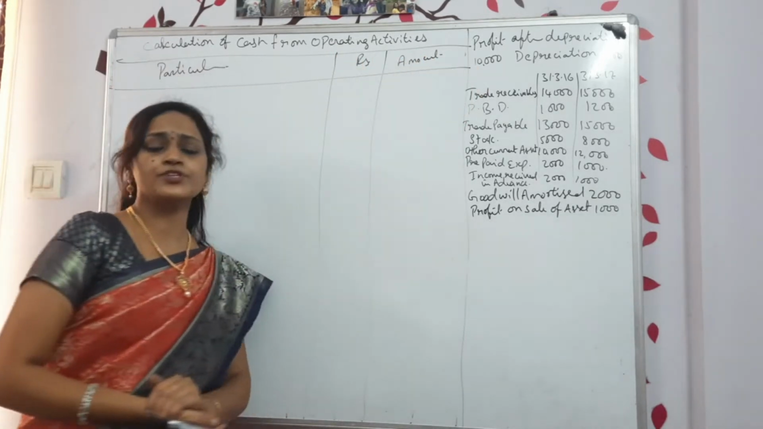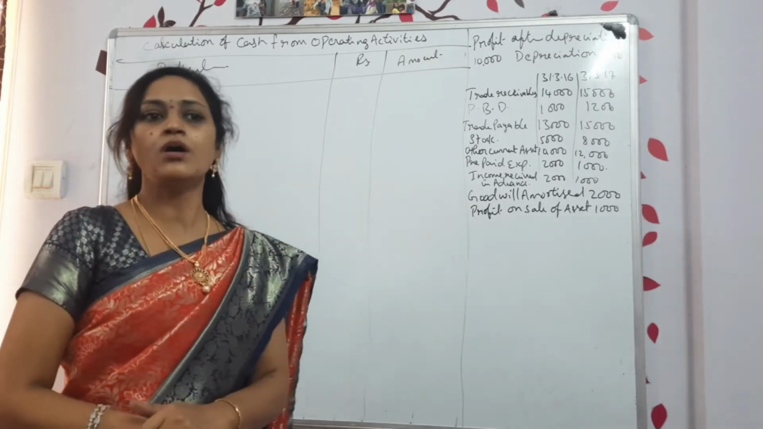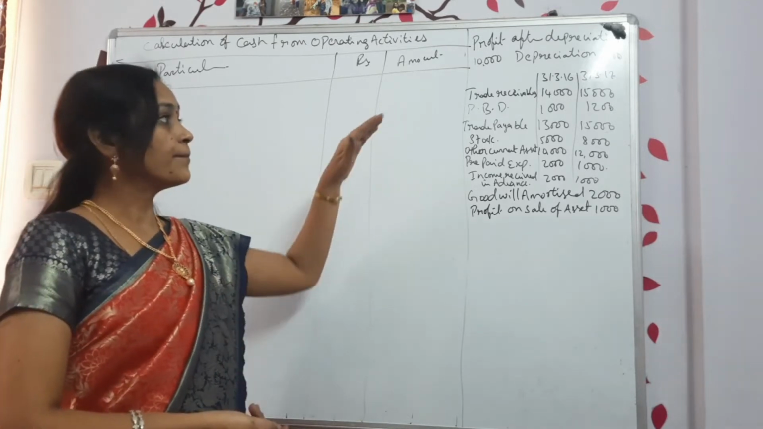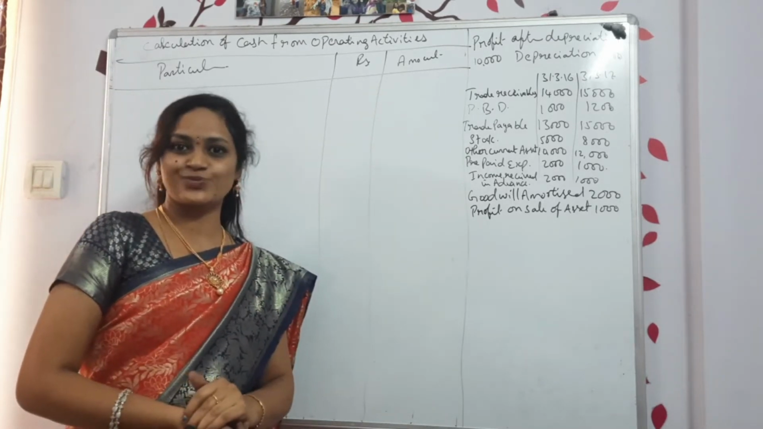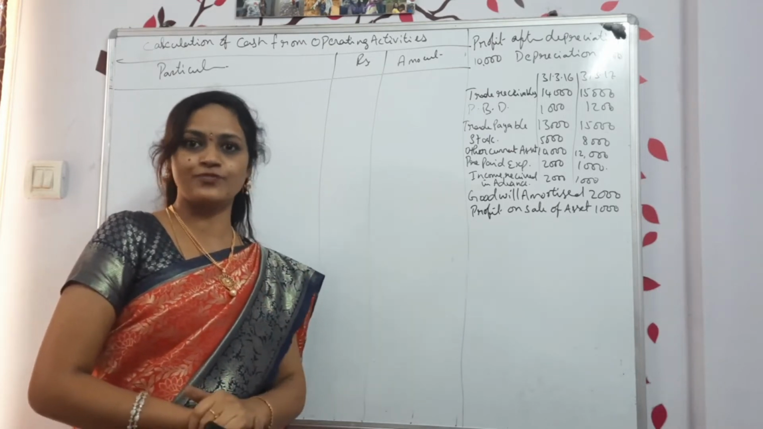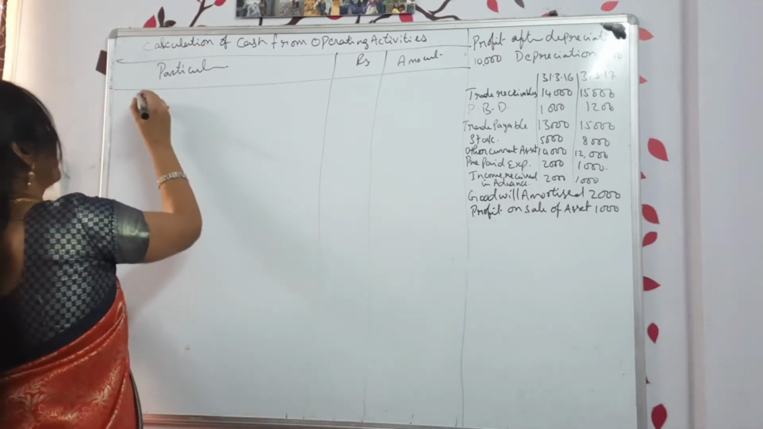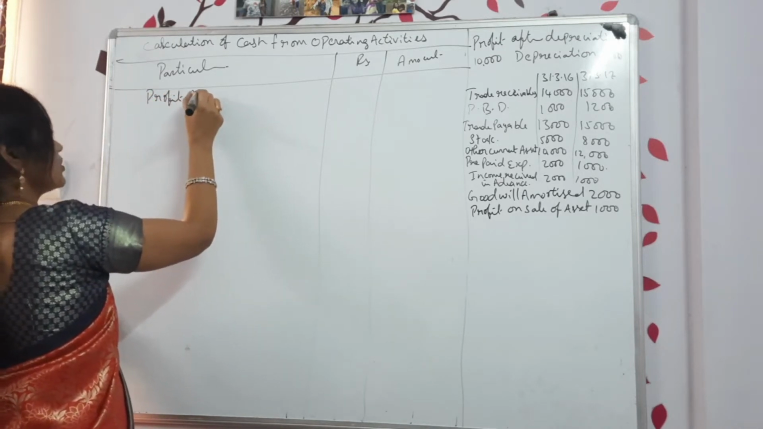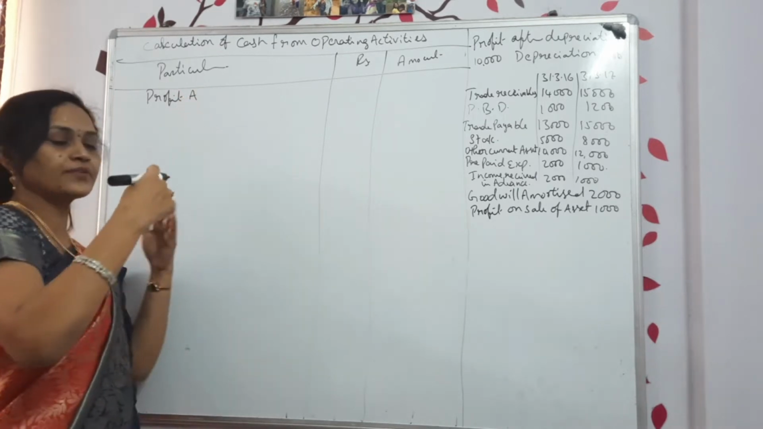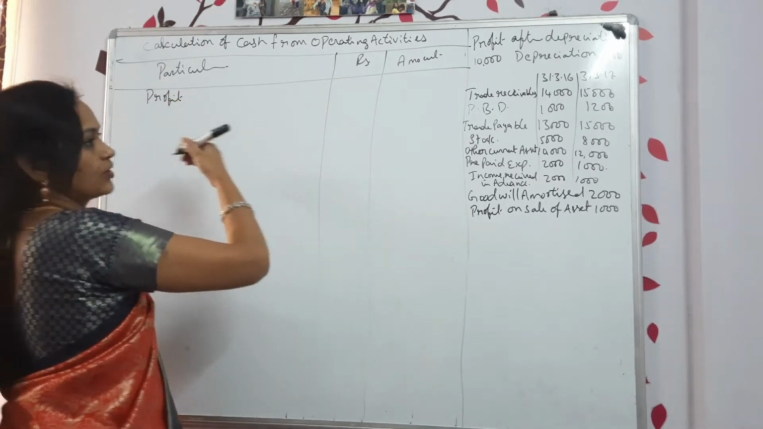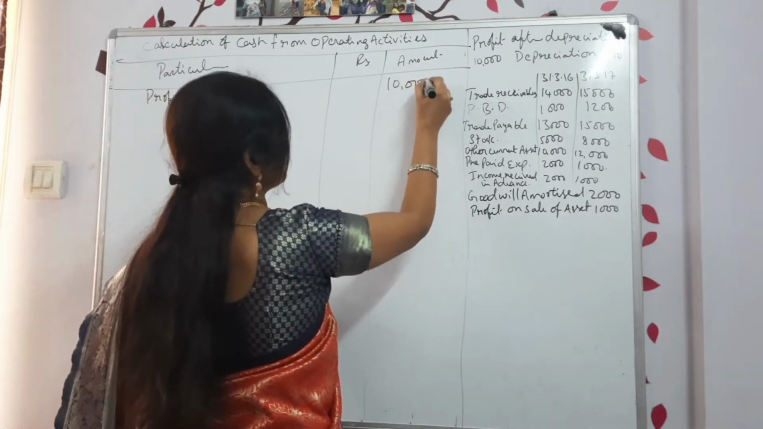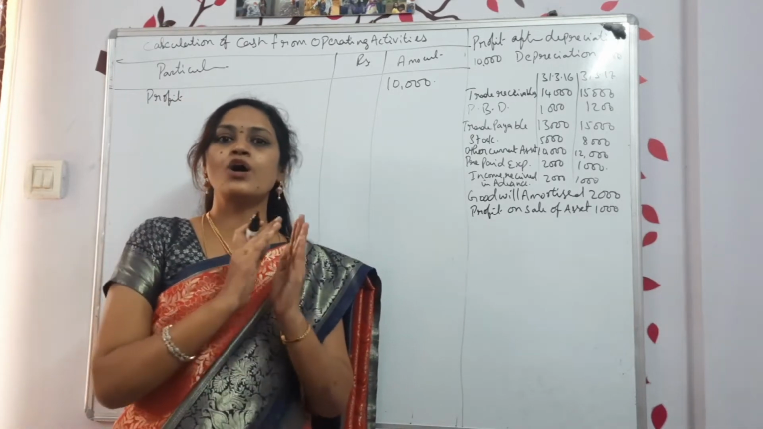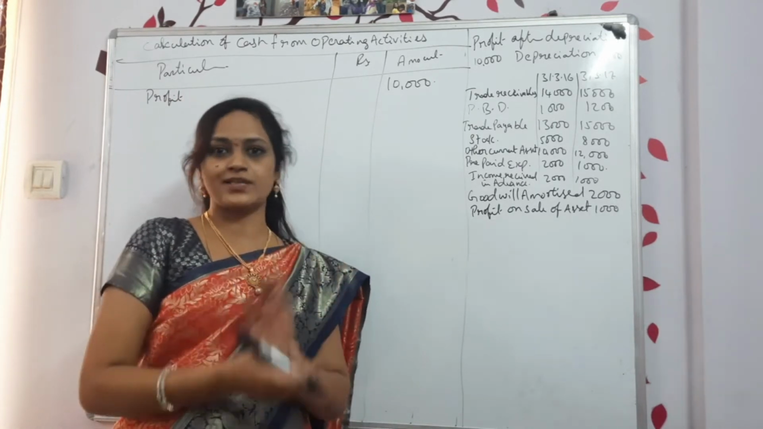Two methods you can follow. First, write down the format, and according to the format you can write down, or else directly also you can do. Here you have to take the profit before paying the tax and depreciation, and after that we will do the adjustments. So now write down profit as per profit and loss account. Or else only profit, or profit after tax or depreciation, anything you can write down. How much? 10,000.